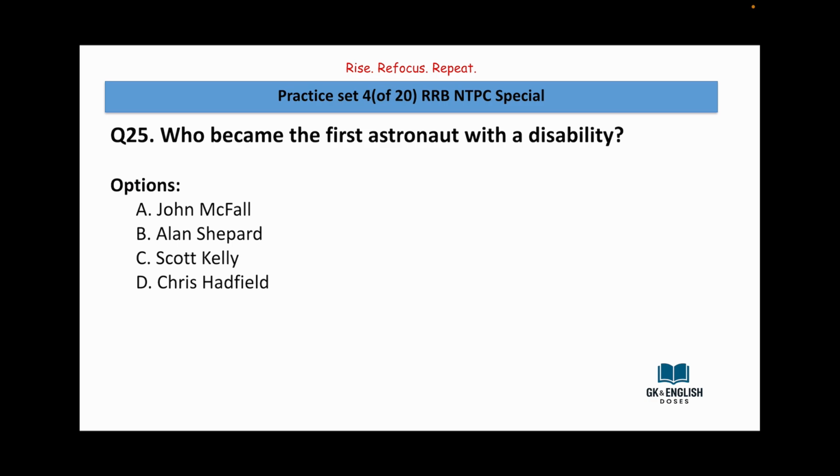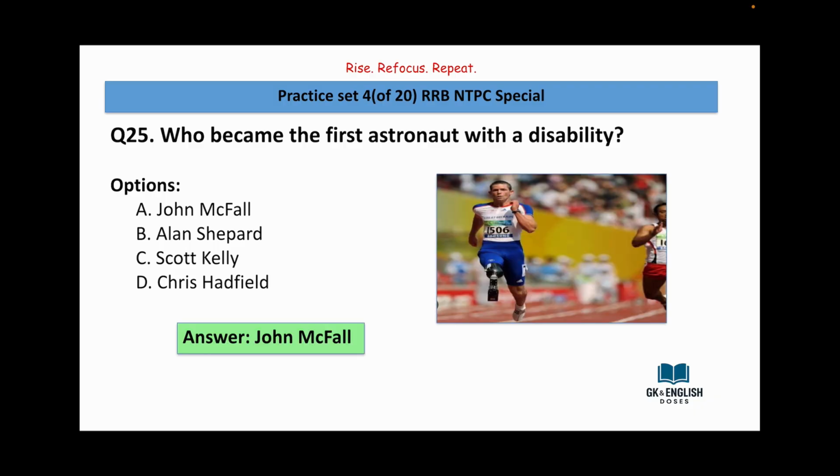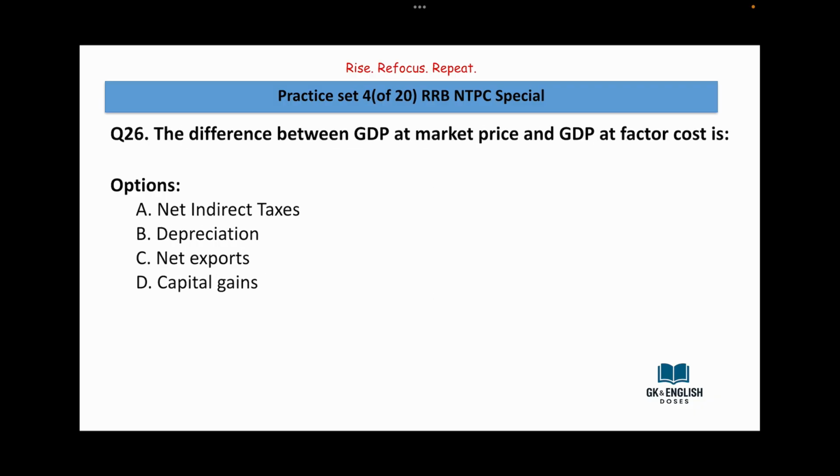Who became the first astronaut with a disability? John Maxwell, Alan Shepard, Scott Kelly, Chris Hadfield. Answer is John Maxwell. The difference between GDP at market price and GDP at factor cost is net indirect taxes, depreciation, net exports, capital gains.